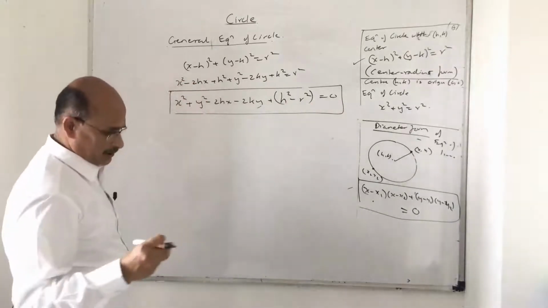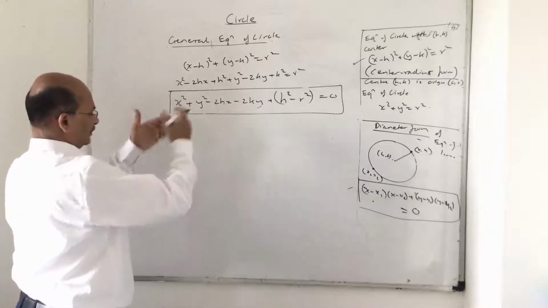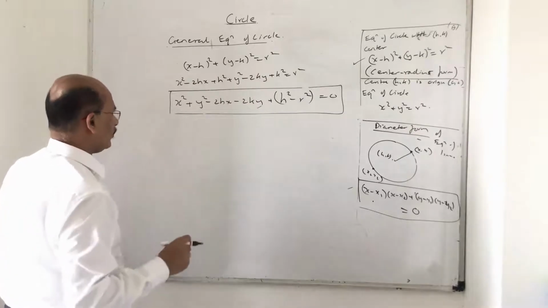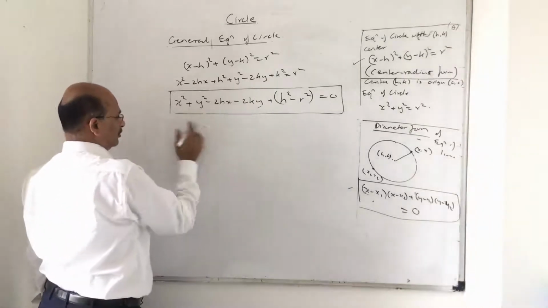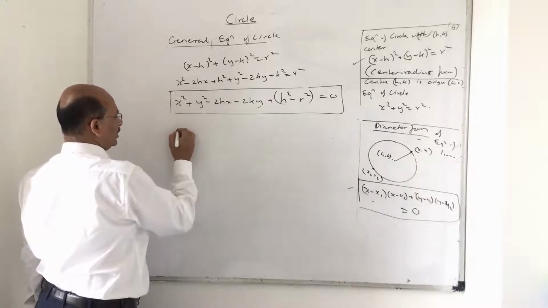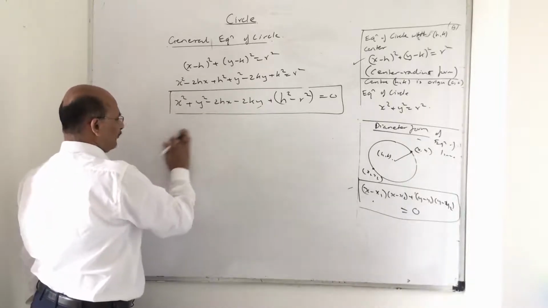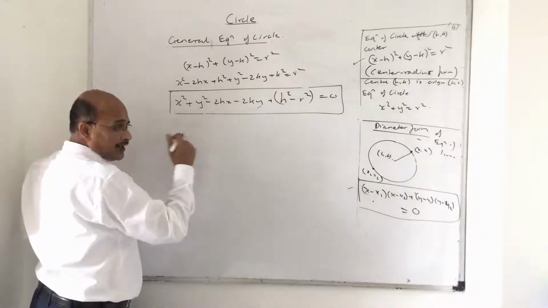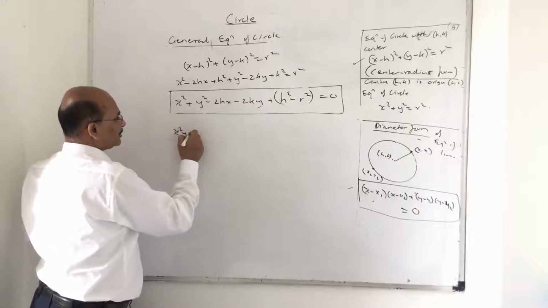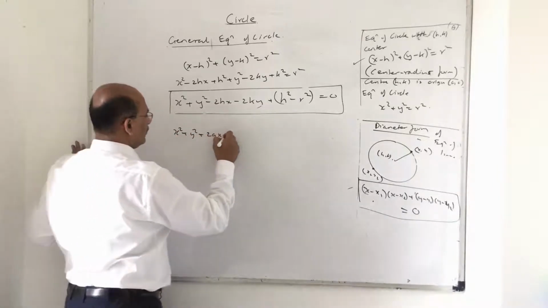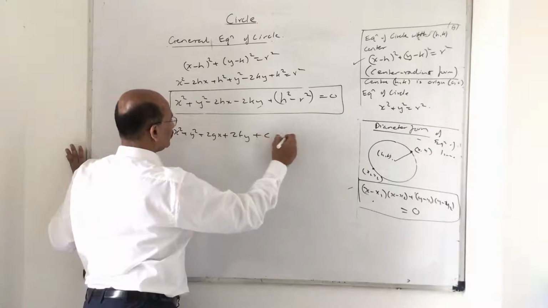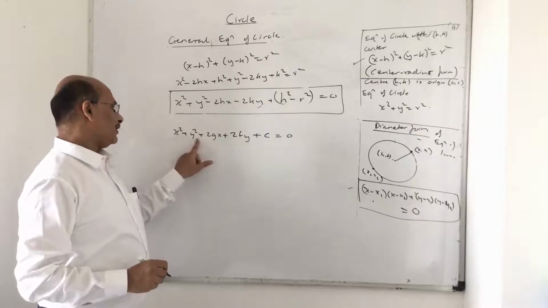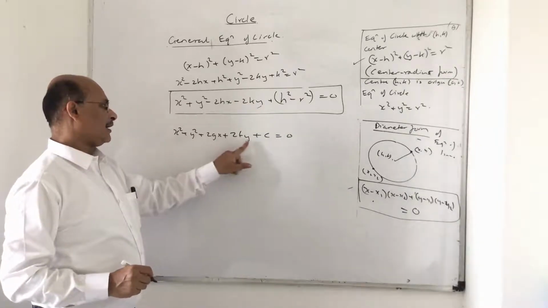Now let us see by doing some examples with this. Before going into the further part, I just want you to understand the notation, now the center. Now suppose I want to find the center. If I want to compare this with the standard form of the circle, x square plus y square plus 2gx plus 2fy plus c is equal to 0. This is the standard equation of a circle where x is 2g and y is 2f.